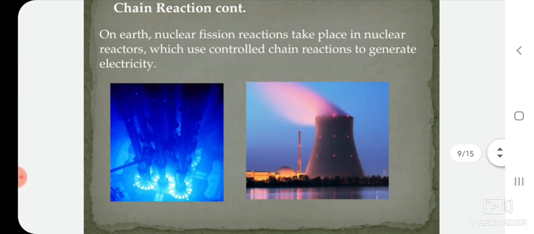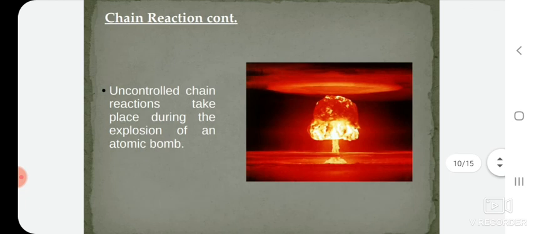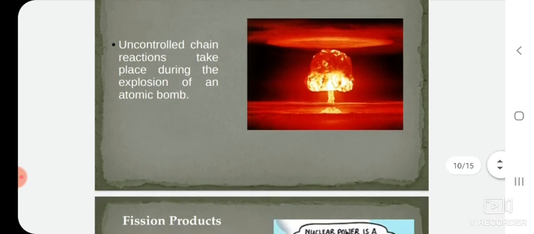On Earth, nuclear fission reactions take place in nuclear reactors, which use a controlled chain reaction to generate electricity. One of the best examples of this chain reaction occurs in nuclear reactors, and that chain reaction can be controlled. An uncontrolled chain reaction takes place during the explosion of an atomic bomb. In this process, we cannot control the chain reaction.